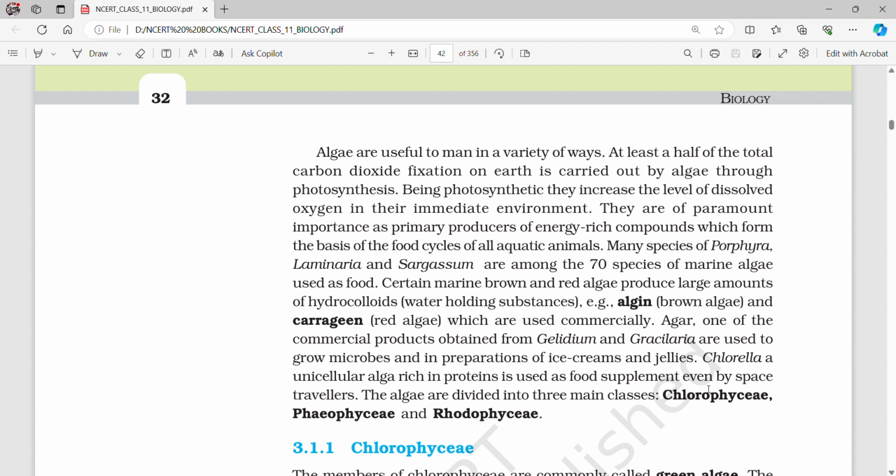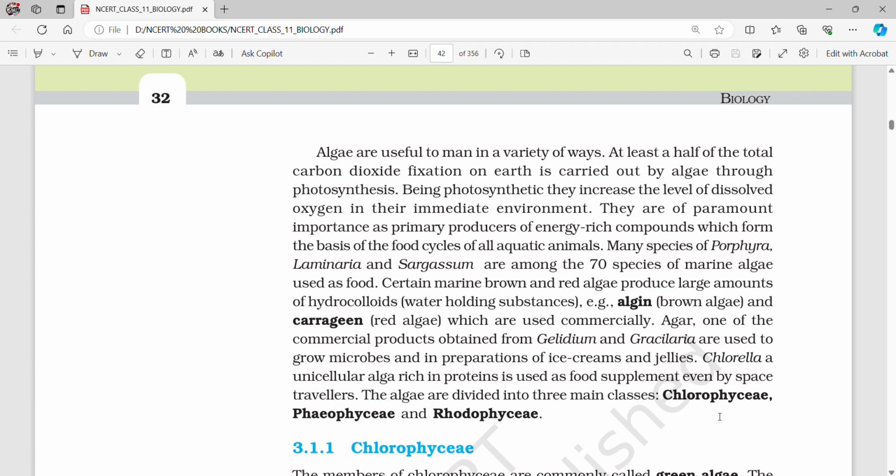Many species of Porphyra, Laminaria, and Sargassum are among the 70 species of marine algae used as food. Certain marine brown and red algae produce large amounts of hydrocolloids, water-holding substances, for example algin from brown algae and carrageen from red algae, which are used commercially.